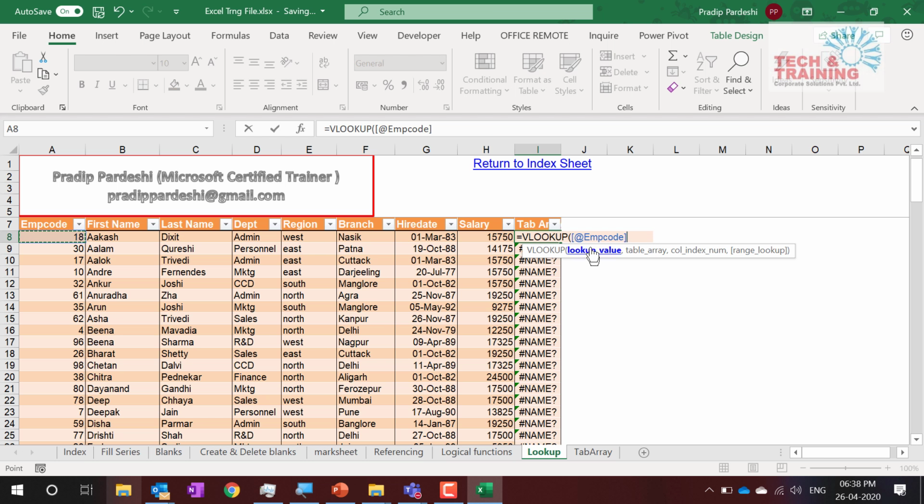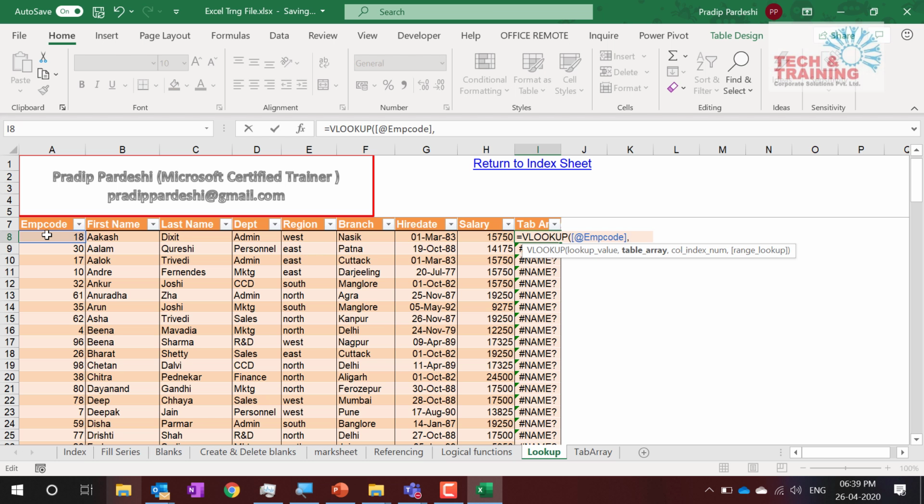As you can see, it does not refer to A8 anymore, but refers to that cell as @EMP code. The @ is important because it means the same row. So in the bracket I type square bracket @ employee code, and I did not type it, it automatically picked up when I clicked this cell.